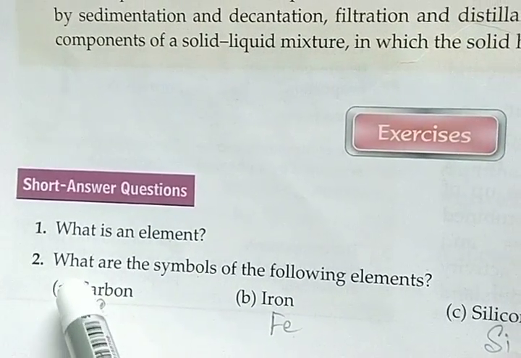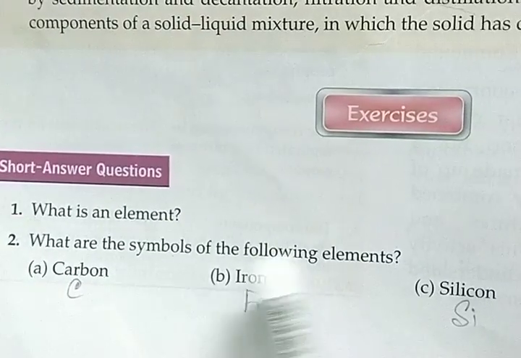Next question is here. What are the symbols of the following elements?